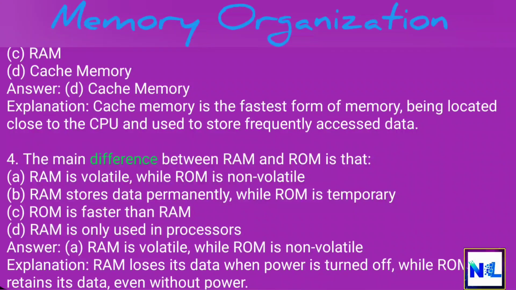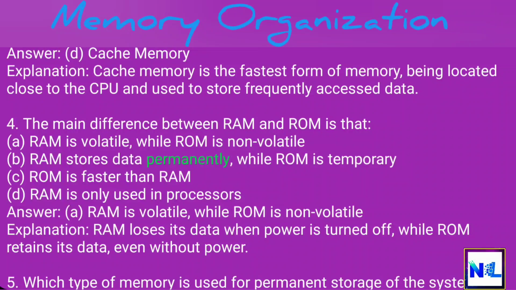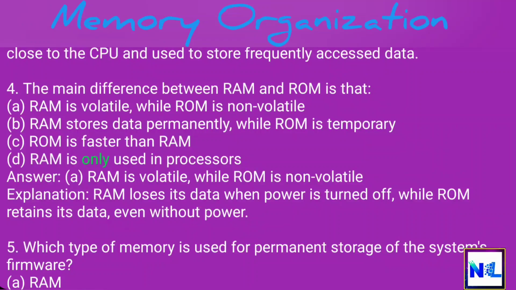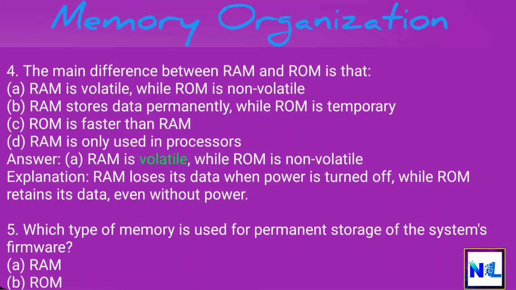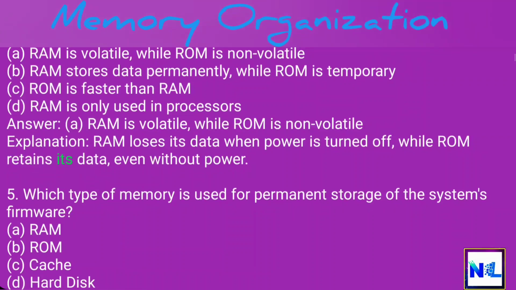4. The main difference between RAM and ROM is that A. RAM is volatile, while ROM is non-volatile. B. RAM stores data permanently, while ROM is temporary. C. ROM is faster than RAM. D. RAM is only used in processes. Answer: A. RAM is volatile, while ROM is non-volatile. Explanation: RAM loses its data when power is turned off, while ROM retains its data, even without power.